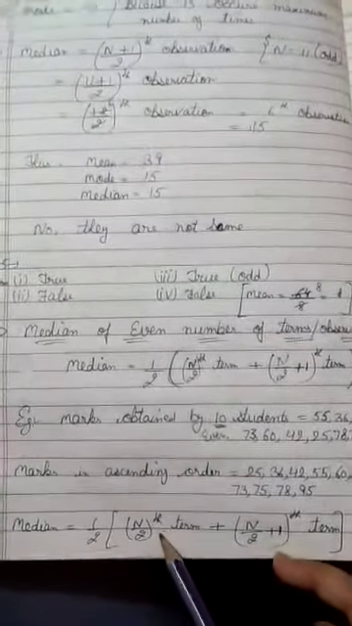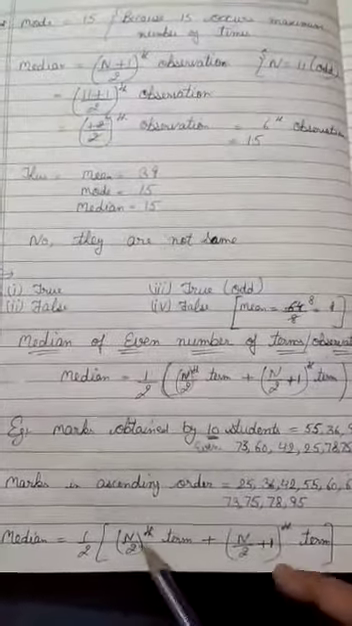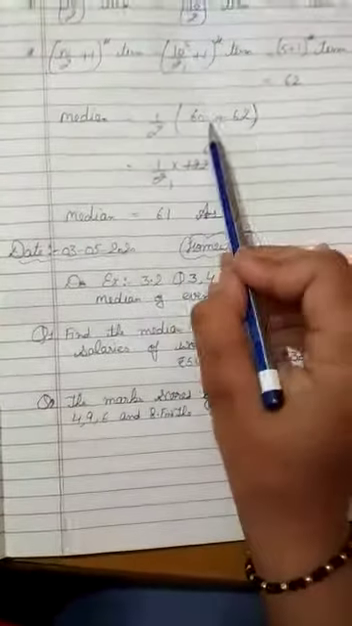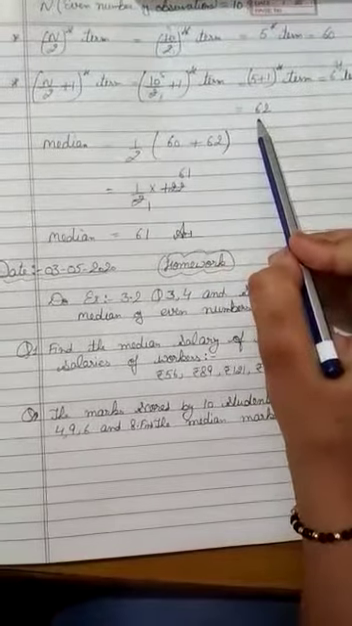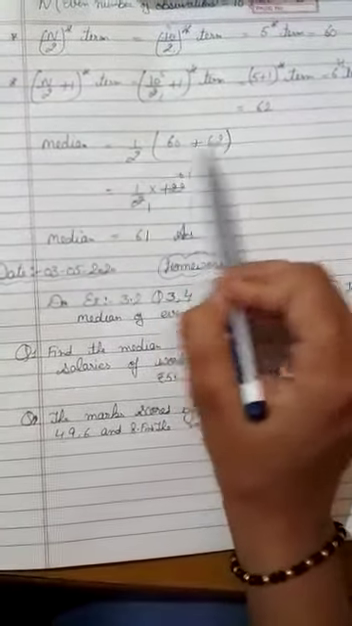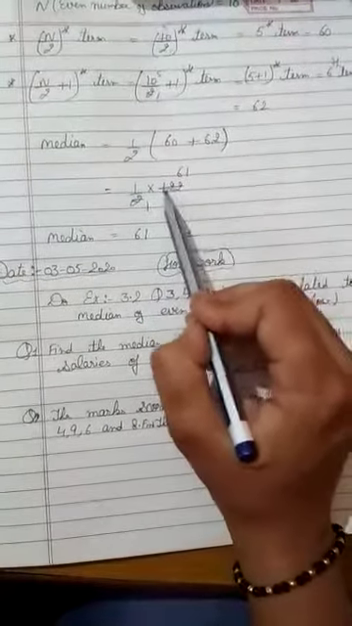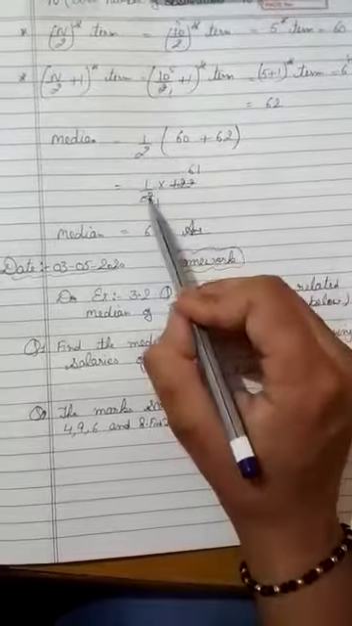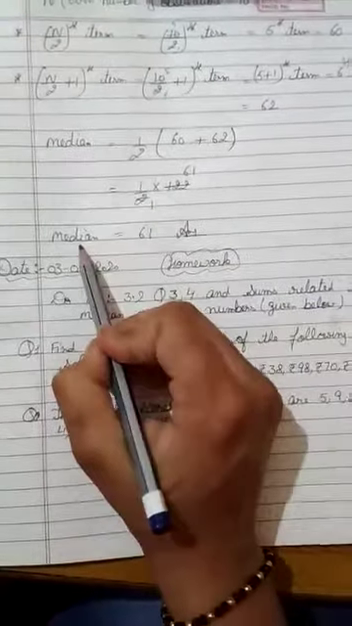Now the formula was half of the n by 2th plus the n by 2 plus 1th term. So you have to add the n by 2th term, that was 60, and the n by 2 plus 1th term, that is 62, and divide the sum of these two by 2. When you add it, you will get 122. So 2 1s are 2, 2 6s are 12, 2 1s are 2. It will come 61. So that means your median is 61.